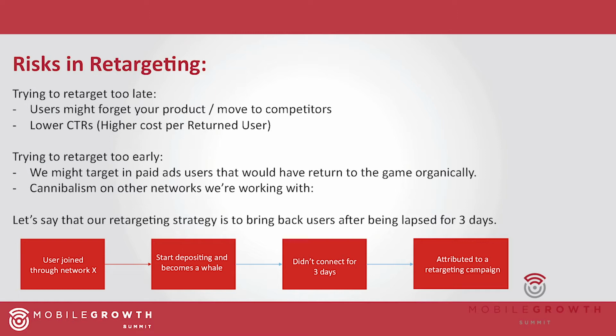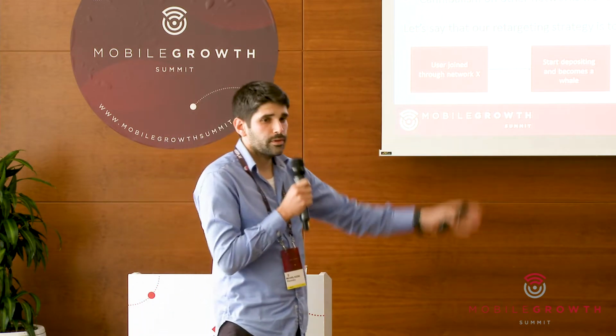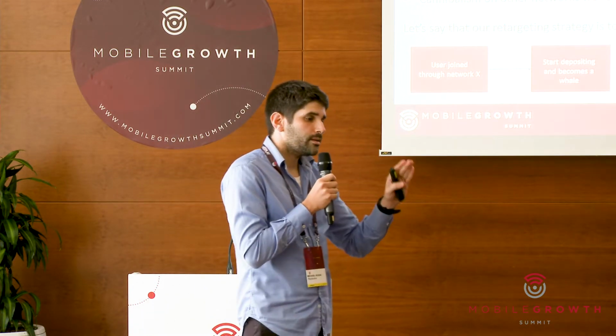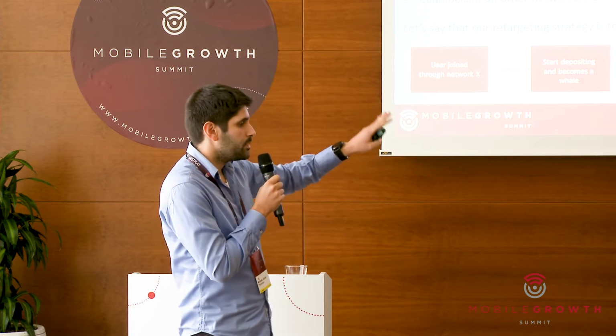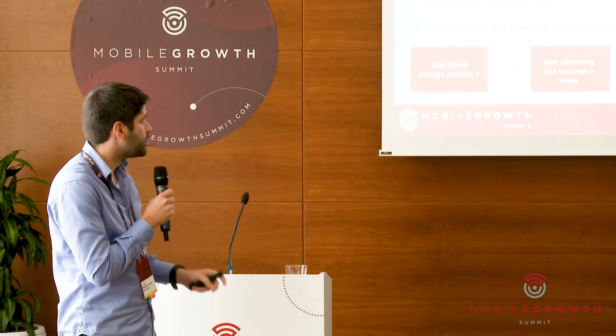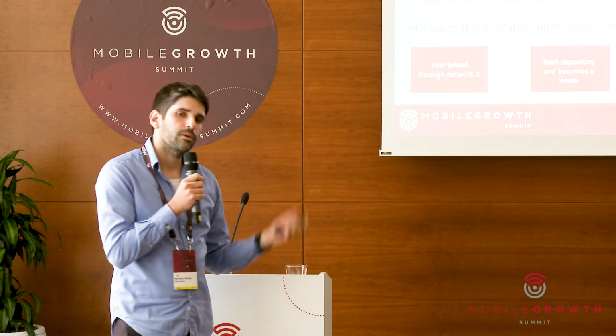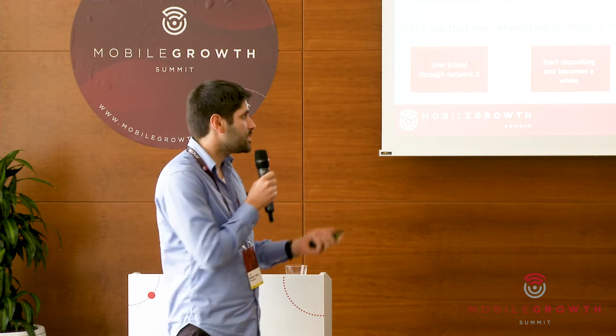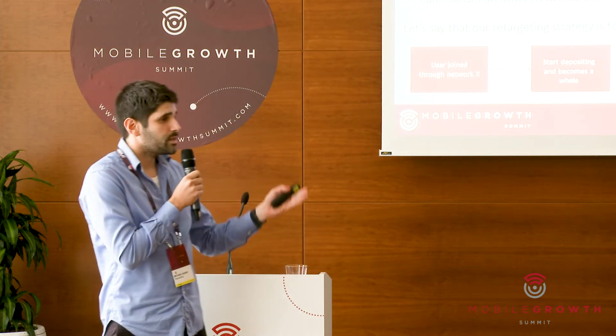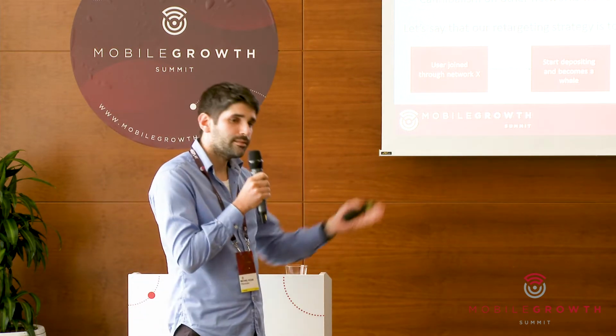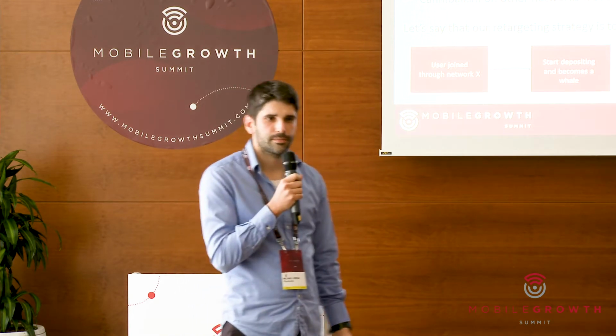Its ROAS is great. It recoups very fast. But we neglect the fact that we extracted a very important user from network X, right? Because we transferred the attribution from network X to the retargeting campaign when the retargeting occurred. So people might look only at the retargeting campaign performance, but they need to take into account the reduction of network X performance in this sense. And in this sense, this is sort of a cannibalism, because the retargeting campaign success sort of ate the network X success, okay?